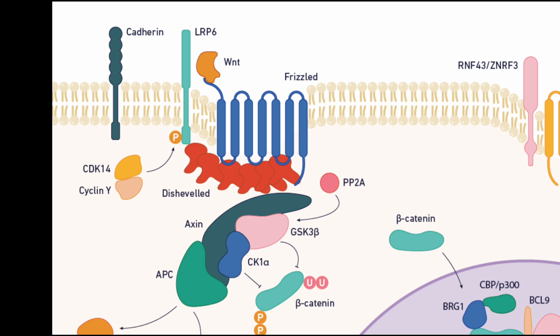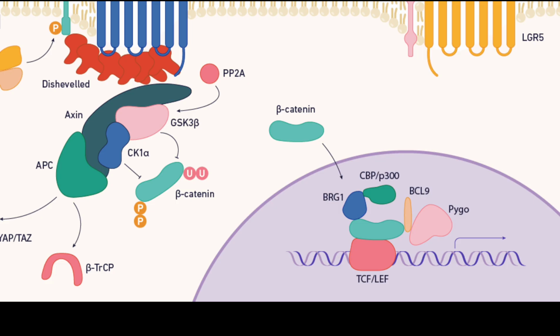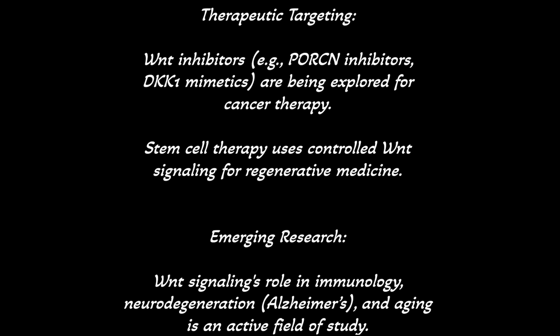Beta-catenin is the transcriptional co-activator that regulates gene expression. TCF or LEF are the DNA binding transcription factors activated by beta-catenin. CBP or P300 are co-activators that facilitate transcription. DKK1, SFRPs and Notum are Wnt inhibitors that regulate pathway activation.